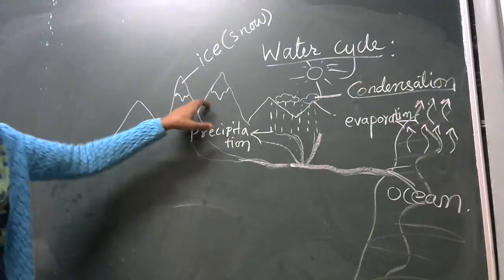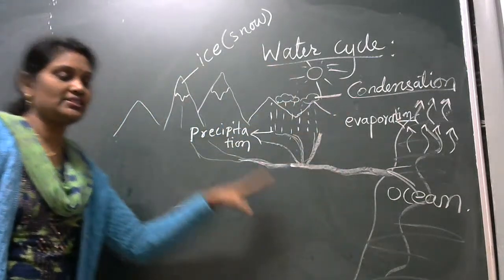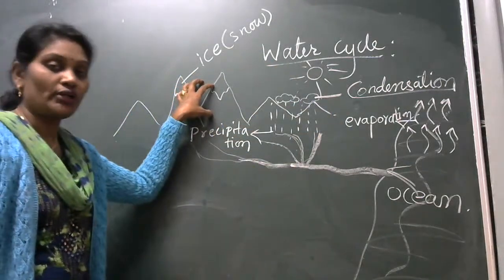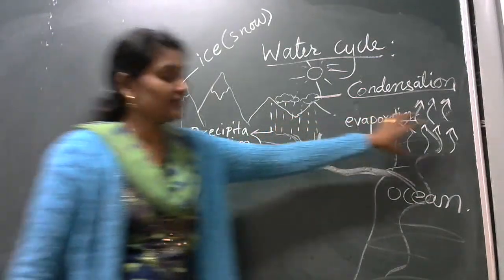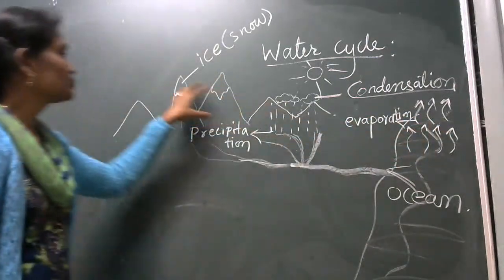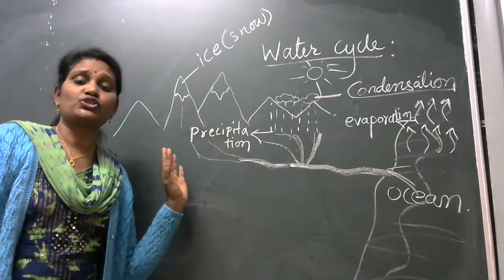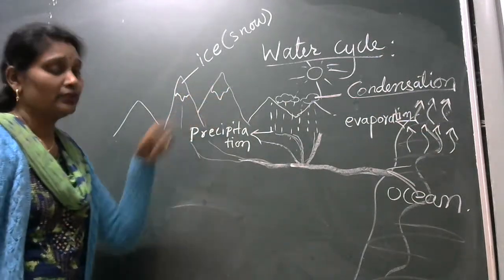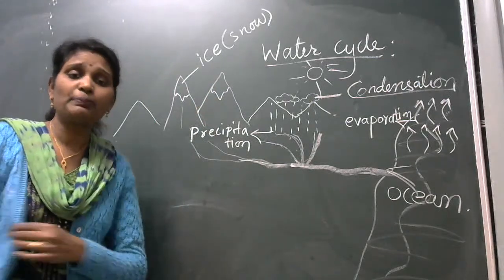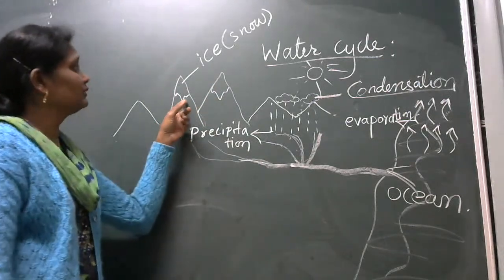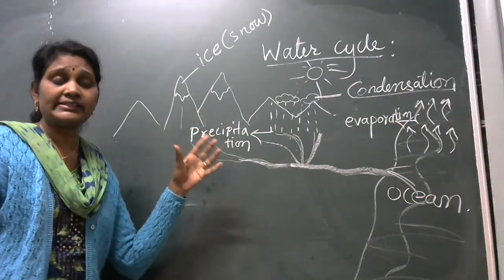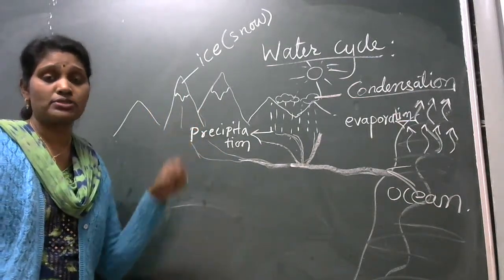You can see here all the three forms: the solid, the liquid and the gaseous form. So wherever the temperature is low, here you can see the peaks of the mountains, they are covered by the snow or the ice. They are all ice capped.